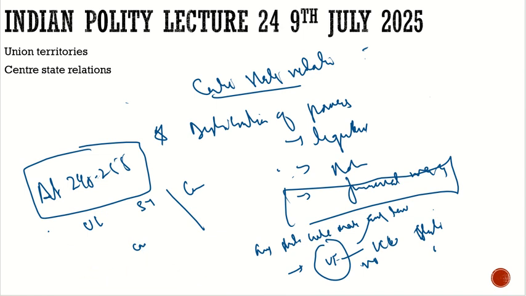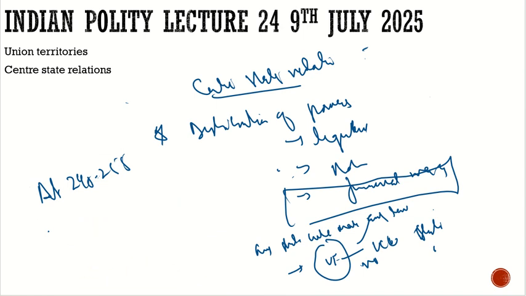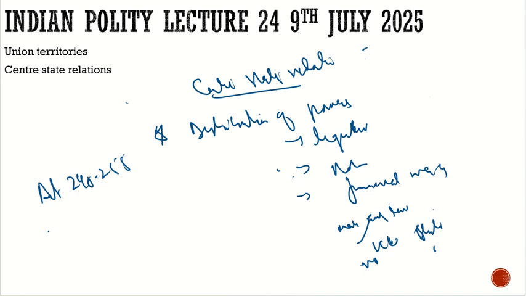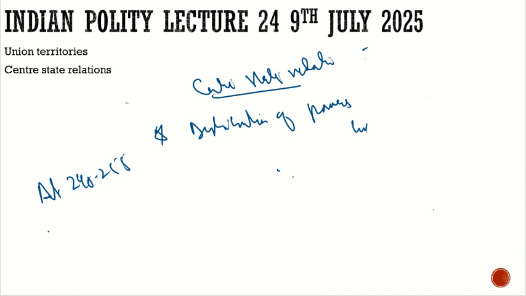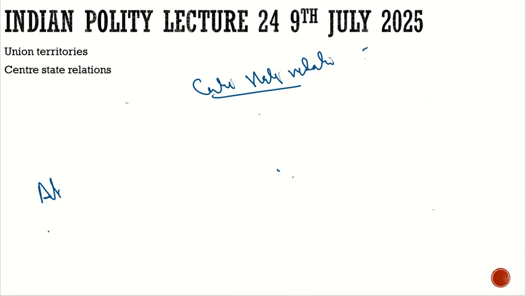Suppose, what is the biggest issue with respect to business right now, or with respect to earning money? If we look, it is paying of taxes.